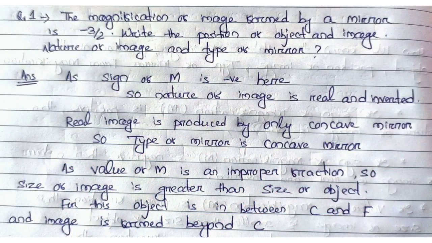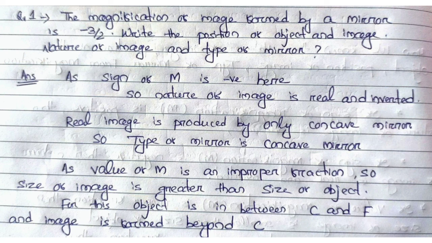Here I put some questions and answers for you to know how we can determine the position of object, position of image, nature of image, and type of mirror if magnification of image is given. Let's discuss some questions. Question number 1. The magnification of image found by a mirror is -3/2. Write the position of object and image, nature of image, and type of mirror.